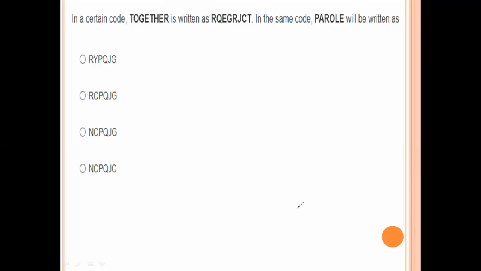So 21 plus 4, 25. Here 23 members they selected. So 32, 40. Otherwise 22, 40 is the right answer. Option number 1 is the right answer.